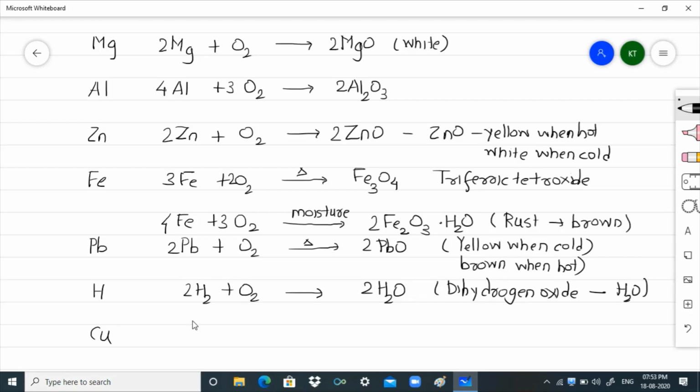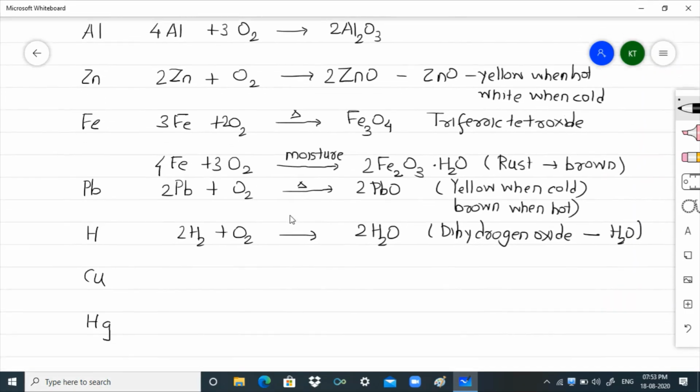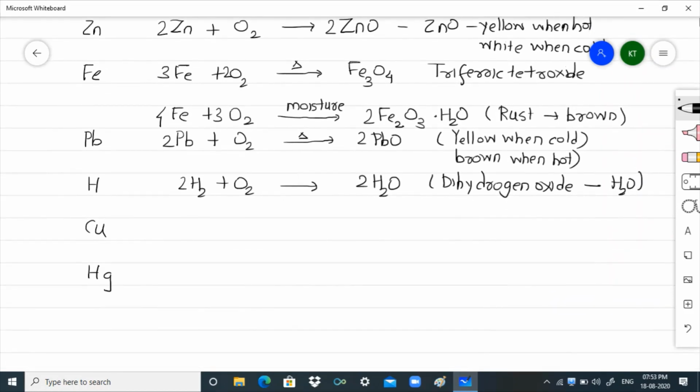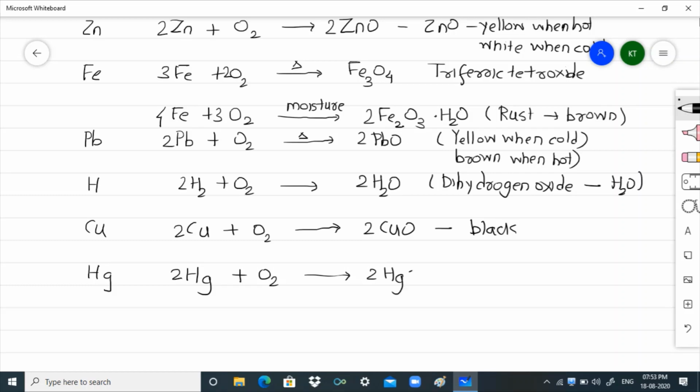Then I have the next metal, that is copper. Copper does react with oxygen at slightly high temperature in order to give me copper oxide. This is copper oxide, which is black in color. Then mercury metal. The mercury does combine with oxygen in order to give me mercuric oxide. Now this mercuric oxide is orange in color.